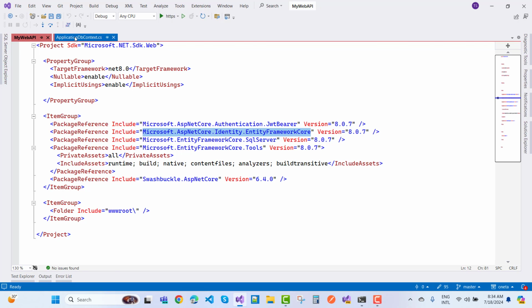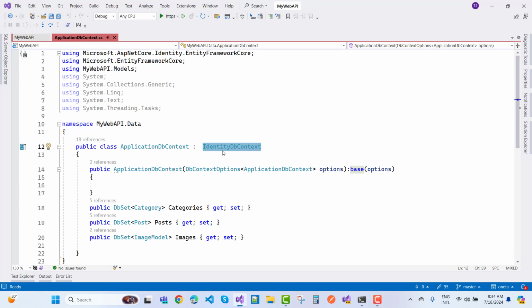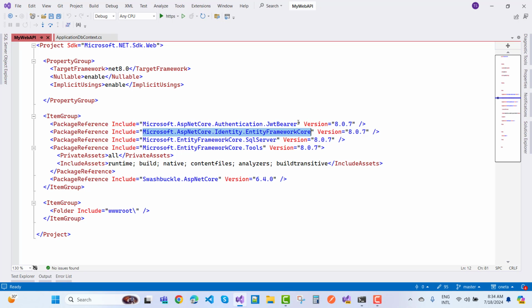Here we have the application DB context inheriting from identity DB context. That's cool. Now after that, you can install this package also: Microsoft.AspNetCore.Authentication.JwtBearer. Then you can install the tools package.